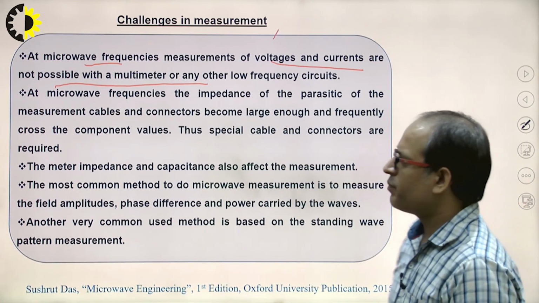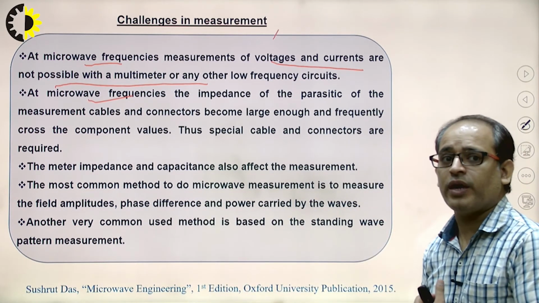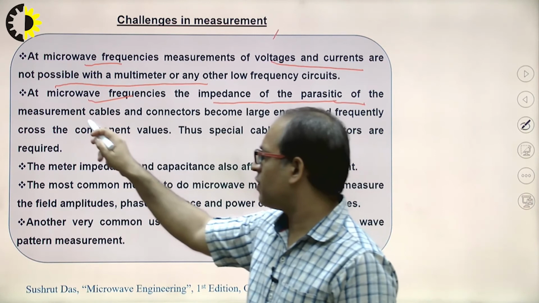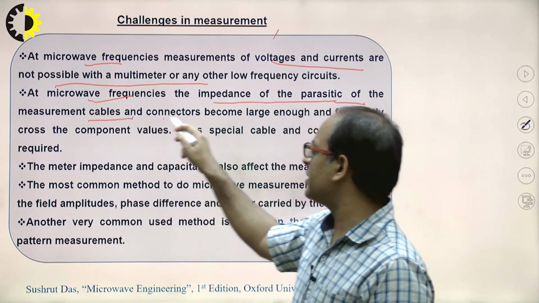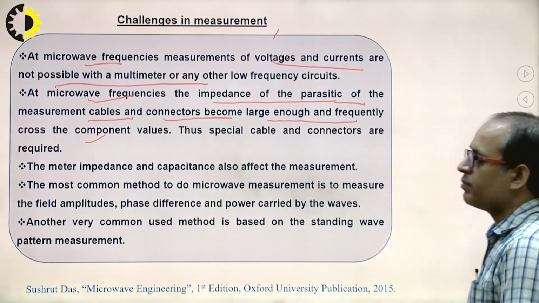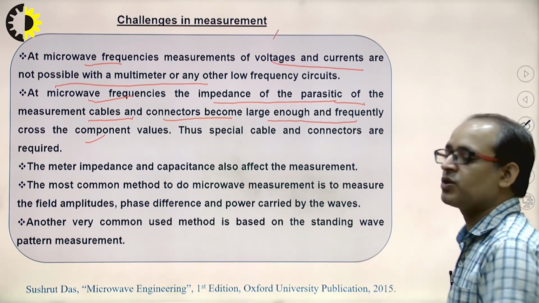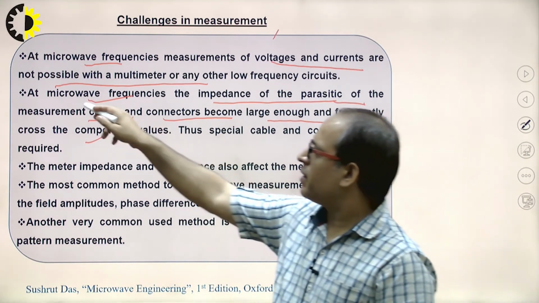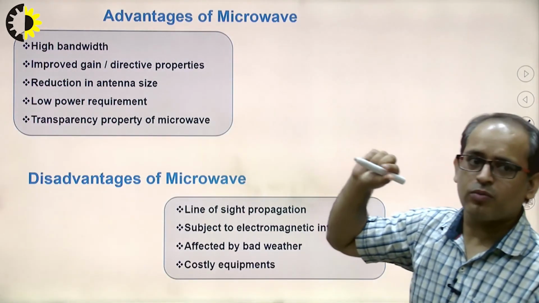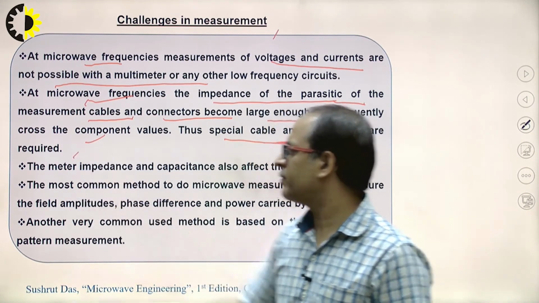Clear? So at microwave frequencies, the cables will be different. Why will it be different? Because at that time the impedance of the parasitic elements of the measurement cables and connectors becomes large and frequently crosses the component value. It means the capacitance effect and inductance effect play a major role at microwave frequency. That's why we cannot use the normal multimeter or normal cables. Therefore special cables and connectors are required.